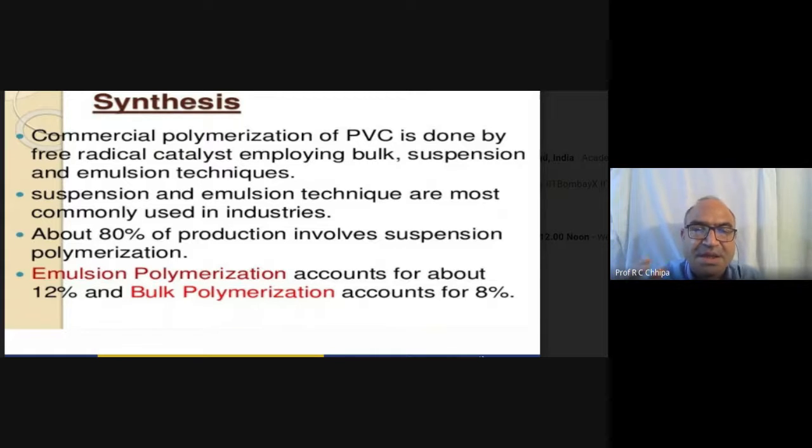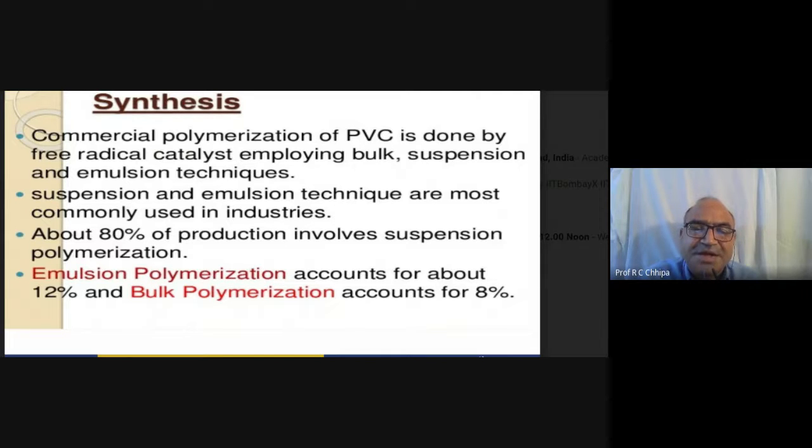So breaking, in the case of PVC, vinyl chloride. That vinyl chloride is a gas. The commercial polymerization of PVC is done by a free radical catalyst.